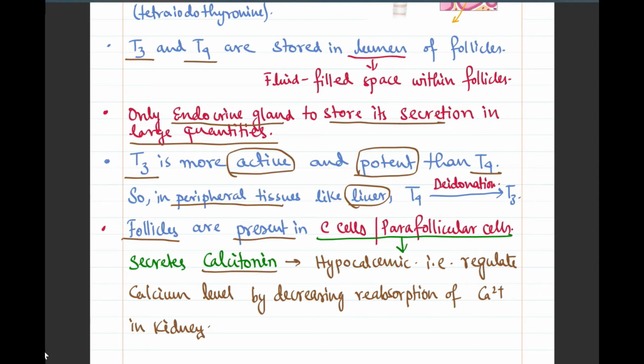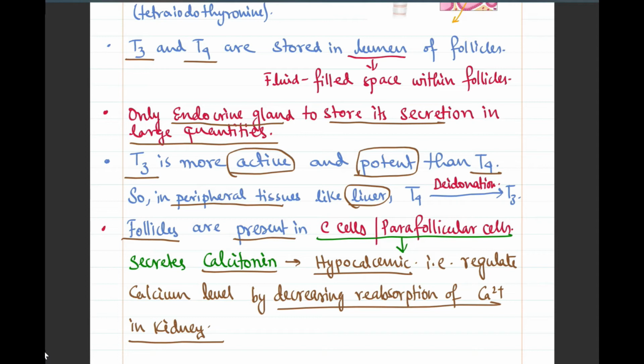Through follicular cells thyroxine is released, and through C cells calcitonin is released. Calcitonin is hypocalcemic, that is, it regulates the calcium concentration in our body by decreasing reabsorption of calcium in the kidney. That means it lets calcium go out so that it reduces the concentration.